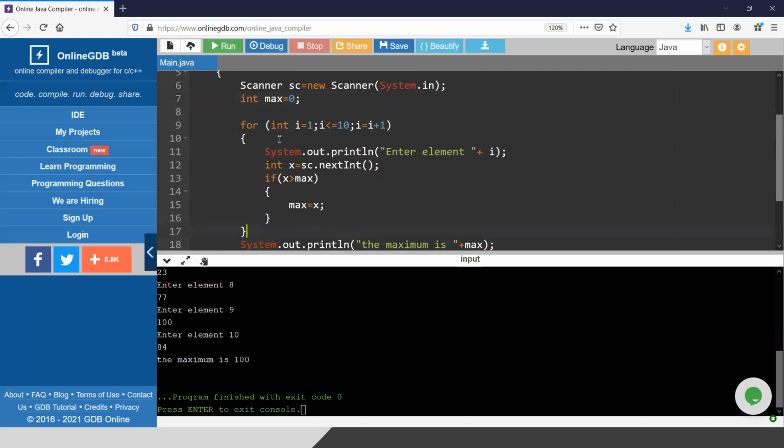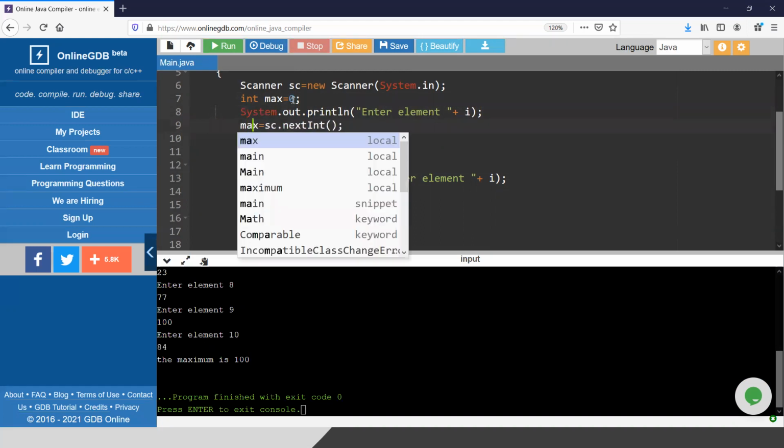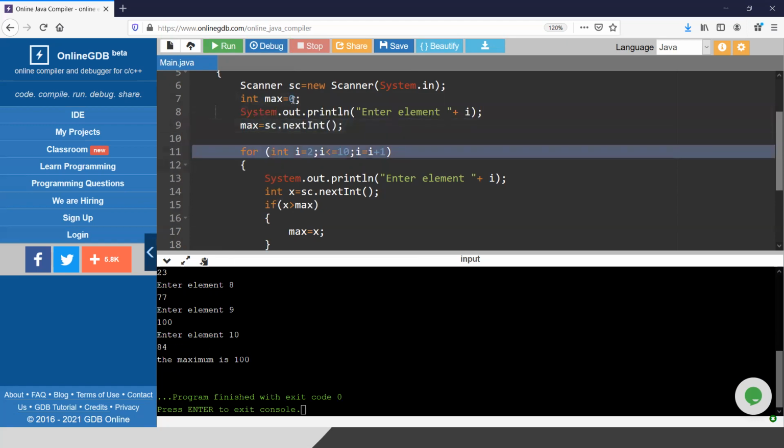Okay, there is another thing. It will be better not to take max as 0. It is better to take input for 9 numbers inside the loop, that is, the second element to the 10th element. The first element you can take as input outside of the loop. The first value will be the first maximum, as 75 was the first maximum. So the first value I can take as input inside max. Whatever the user gives first will initially be max. Then from the second term onwards, I will keep checking.